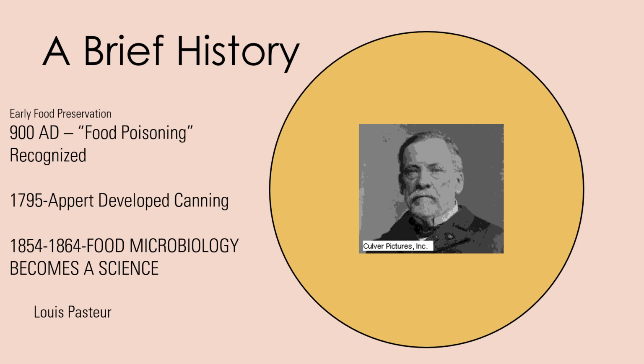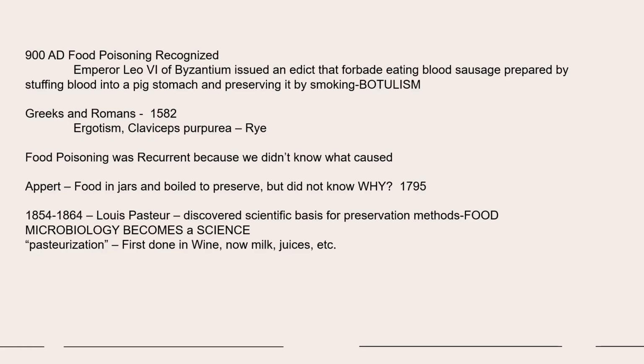Early food preservation. In 1795, Appert developed canning. In 1854 to 1864, food microbiology becomes a science. In 1900 AD, food poisoning was recognized.